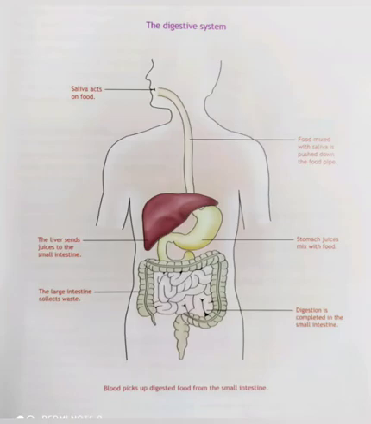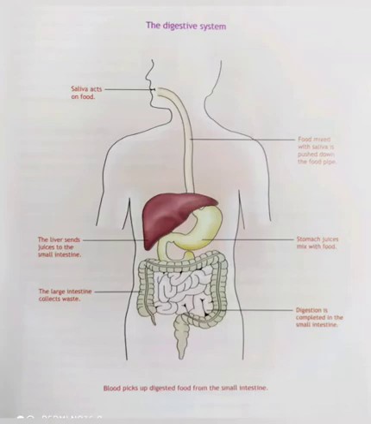First one is mouth. Very good, children. Second is food pipe. Third is stomach. Fourth is your liver and small intestine and large intestine. This diagram is a very important diagram. You can practice this diagram in your rough note first. Then you can draw this diagram neatly in your classwork notebook.